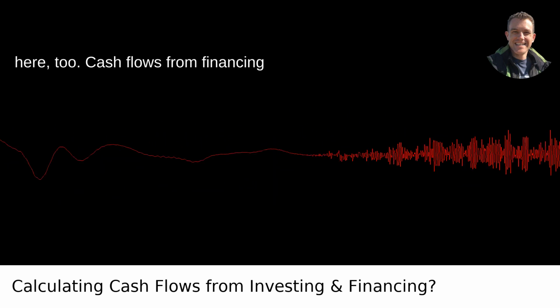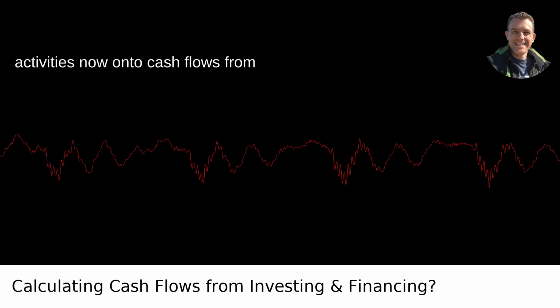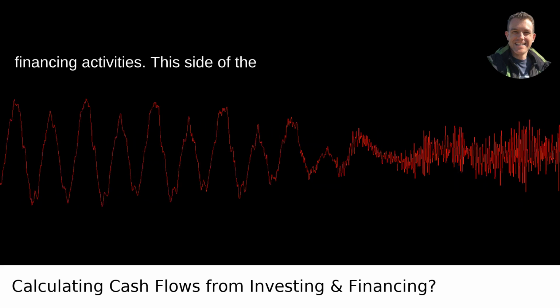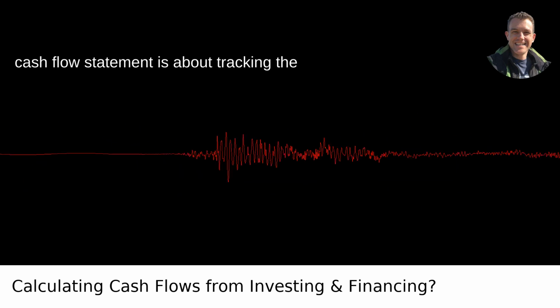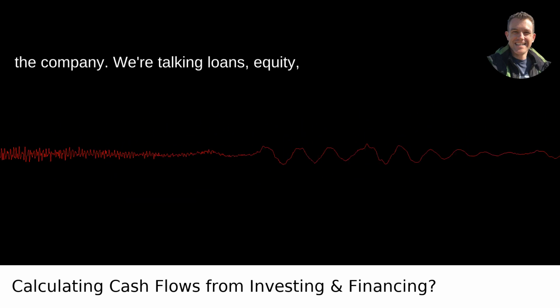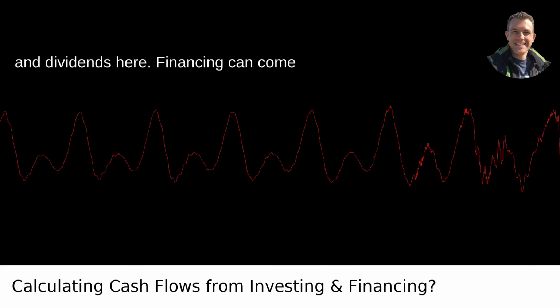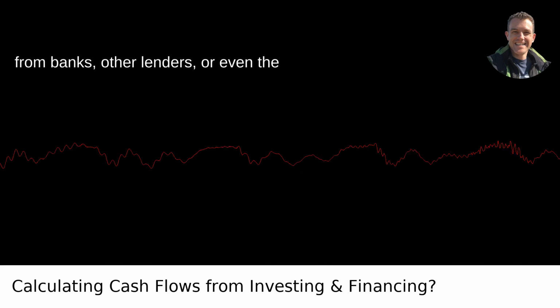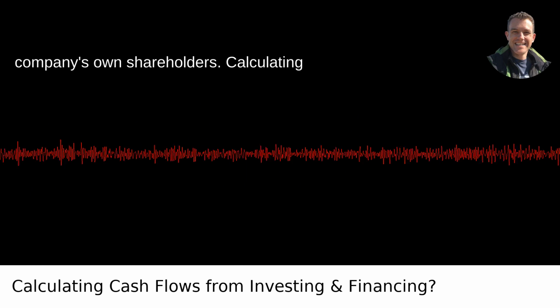Cash flows from financing activities. Now, onto cash flows from financing activities. This side of the cash flow statement is about tracking the dough that flows in and out from financing the company. We're talking loans, equity, and dividends here. Financing can come from banks, other lenders, or even the company's own shareholders.